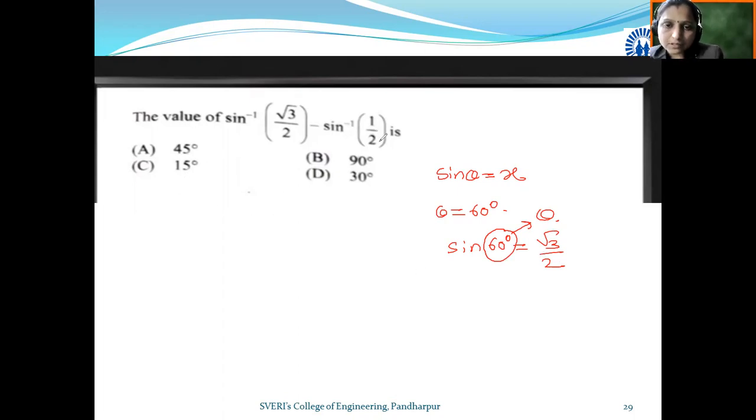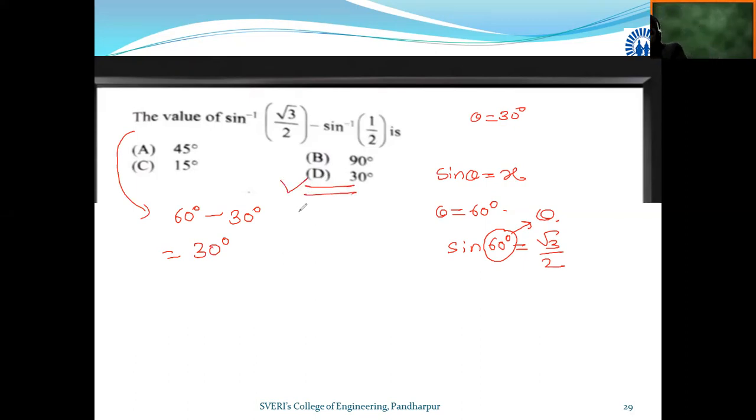Similarly, sine inverse of 1 upon 2. For what angle does sine theta become 1 by 2? For theta equal to 30 degrees, sine theta becomes 1 upon 2. So sine inverse of 1 upon 2 becomes 30 degrees. The expression becomes 60 degrees minus 30 degrees. Therefore, the value is 30 degrees. A simple example, so option D is correct.